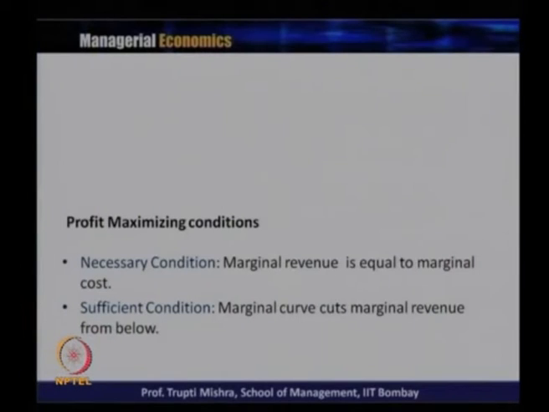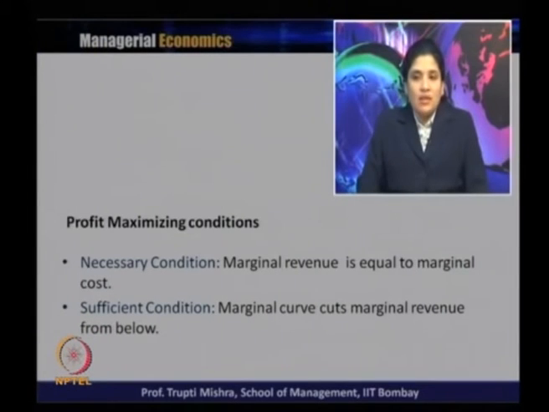Now, from there two conditions come from the profit maximization condition. One is the necessary condition: marginal revenue is equal to marginal cost. And two is the sufficient condition: the marginal cost curve cuts the marginal revenue from below. So, we look in detail at how we get this equation, marginal cost equal to marginal revenue, and marginal cost should cut from below at the point of equilibrium.